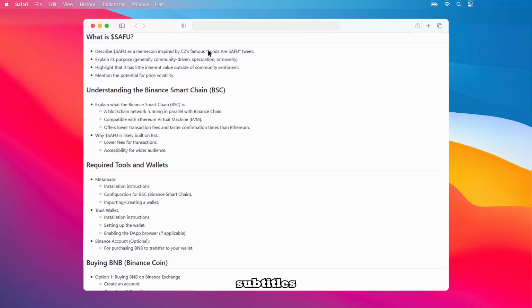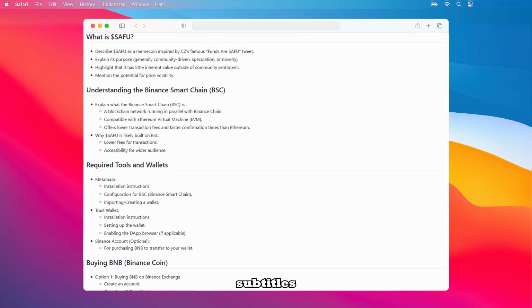What exactly is $SAFU? Well, it's a meme coin that draws its inspiration from CZ's well-known bonds or SAFU tweet. These types of coins are generally community-driven and thrive on speculation and novelty. It's important to understand that meme coins, like $SAFU, typically have little inherent value beyond the sentiment of their community. Because of this, they can be extremely volatile in price, so be aware of that.